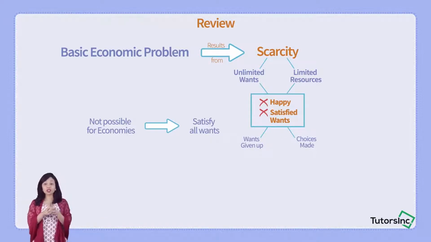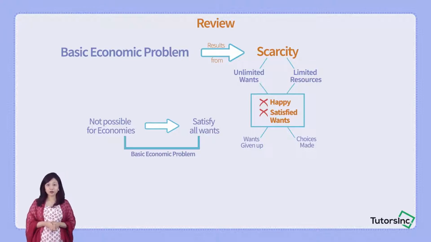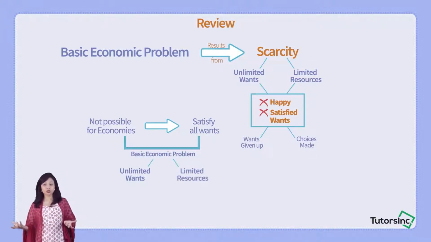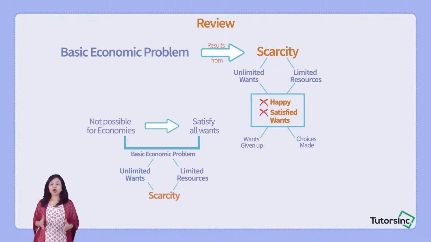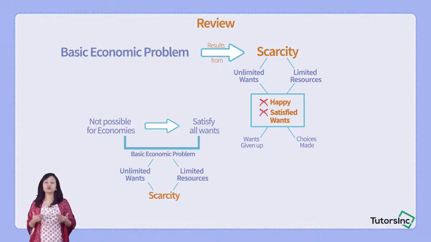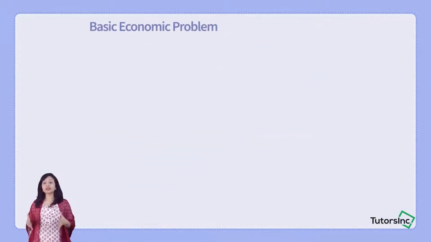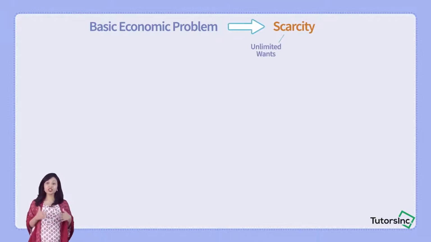So this is the prevailing problem going around the world, which is known as the basic economic problem, the problem which arises from unlimited wants and limited resources. In other words, the problem which arises from scarcity. So I hope I have been able to make you understand what the basic economic problem is. Once more, it is the problem that arises due to scarcity, which is unlimited wants but limited resources to satisfy those wants, isn't it?